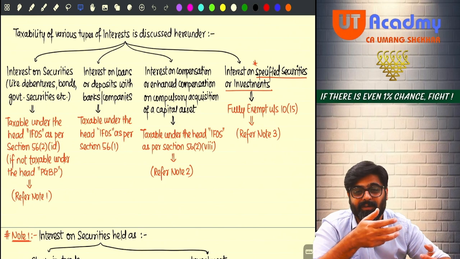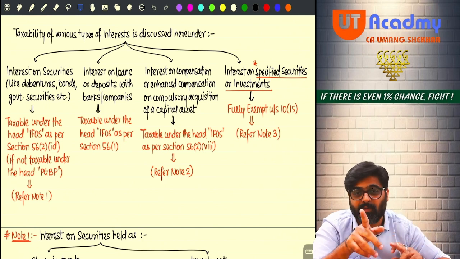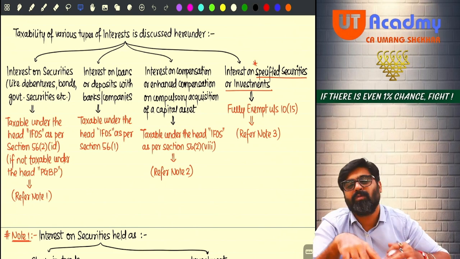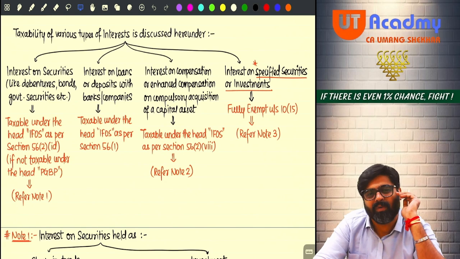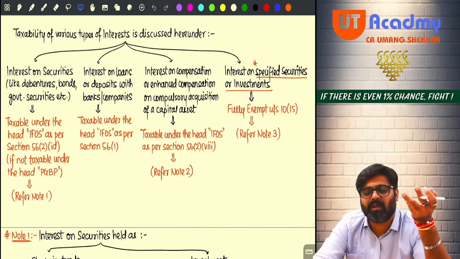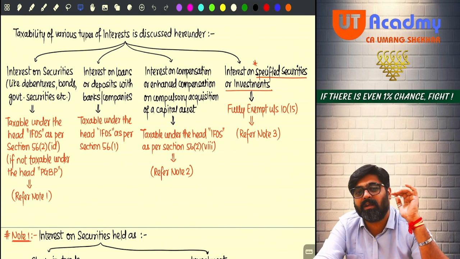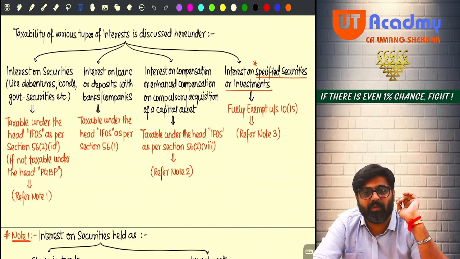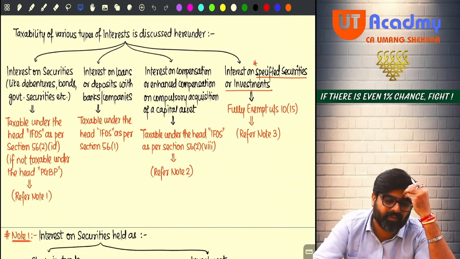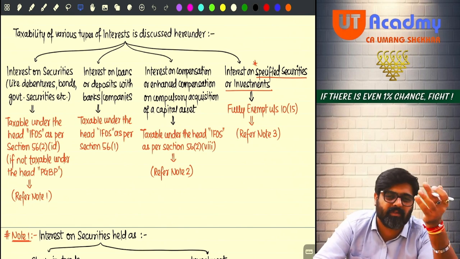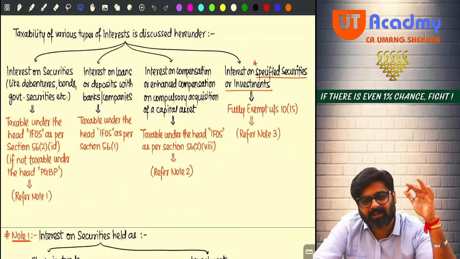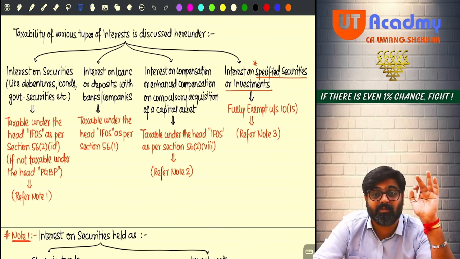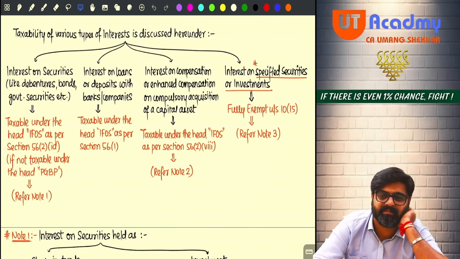Meaning, before you even come and tell the government that you are not doing it correctly, we are going to give you 50% standard deduction so that you don't even think to come here. Because we are not charging the entire interest, only 50%. The rest 50% we are allowing you as a standard deduction without even asking any doubt. Understood or not? If we are not asking you any doubt, we are giving you 50% straight, at least pay tax on 50%. Now even the assessees will not bother, because they are given a 50% standard deduction. Just imagine.